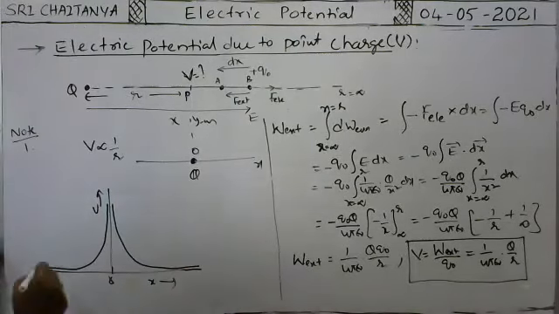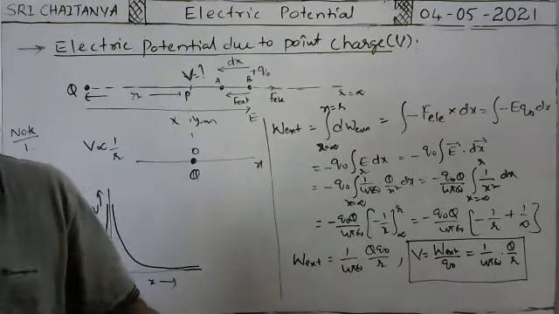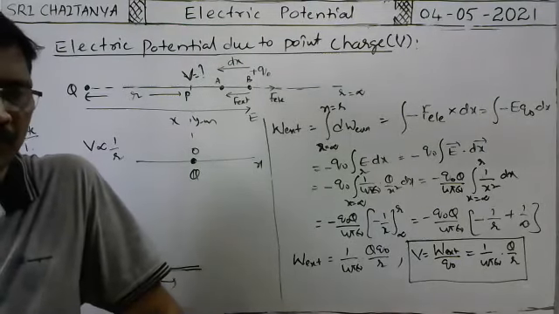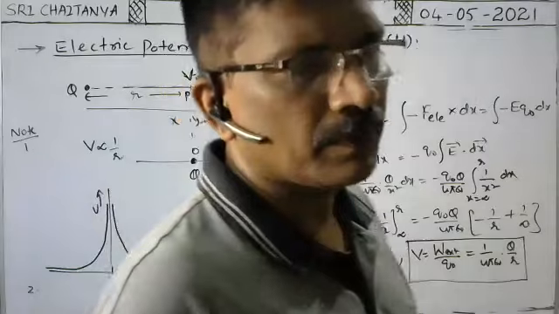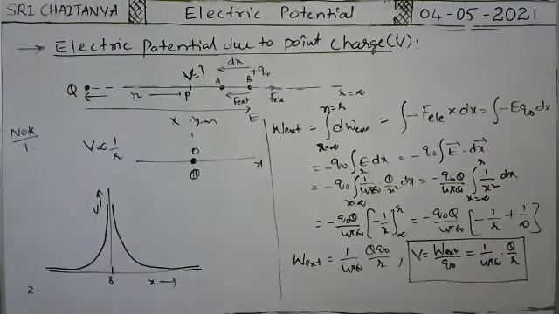Next, note 2. Write down: V due to positive charge is positive, and due to negative charge it is negative.